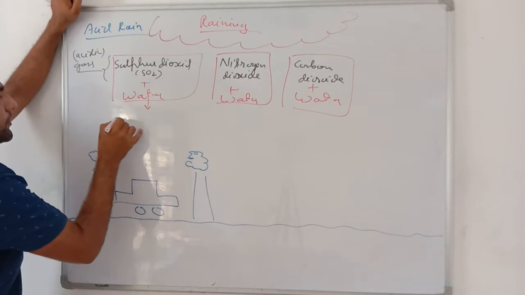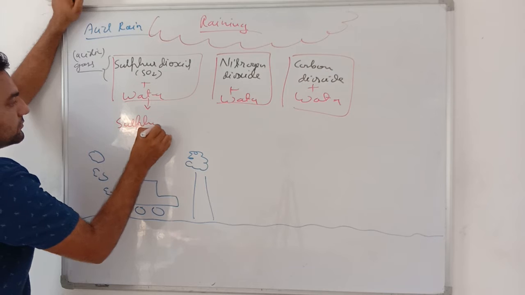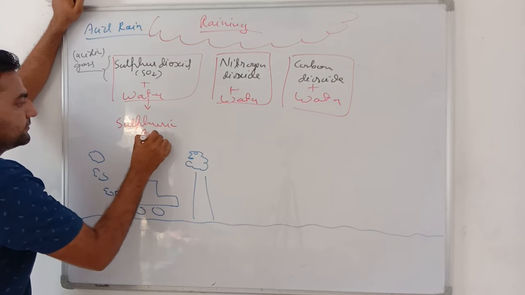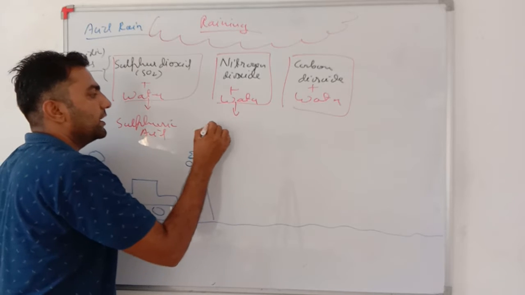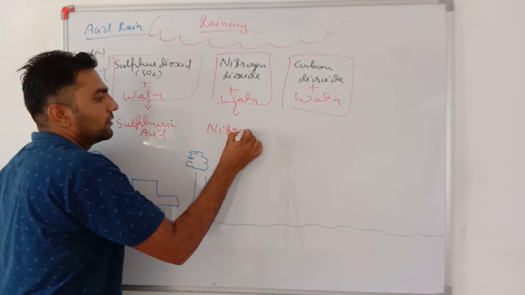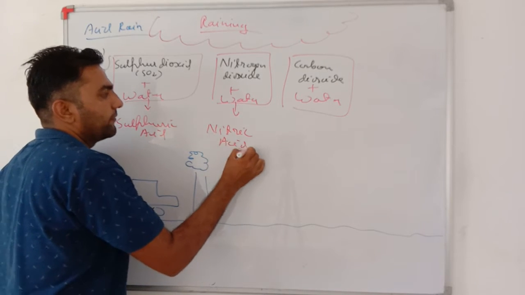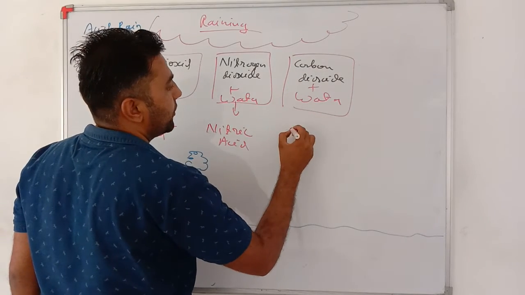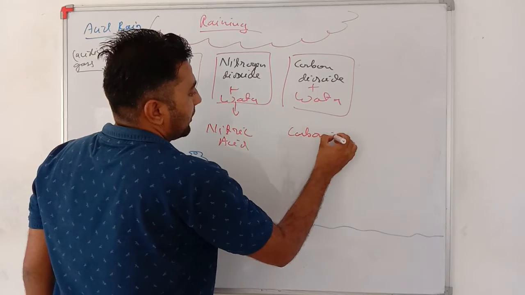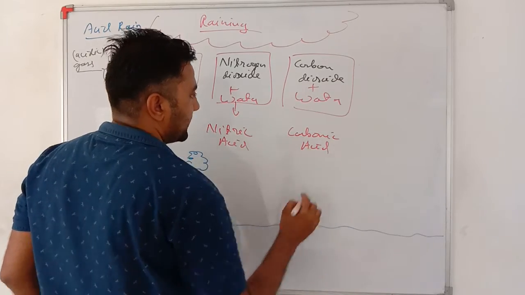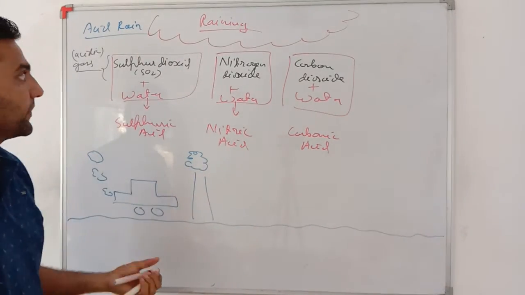Sulfur dioxide produces sulfuric acid when combining with water. Nitrogen dioxide when combining with water makes nitric acid, and carbon dioxide plus water produces carbonic acid.